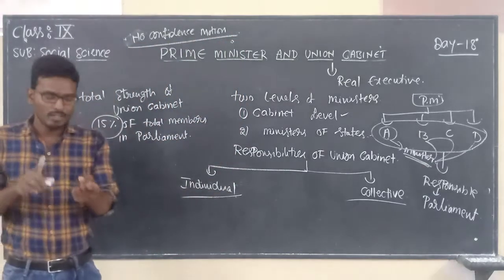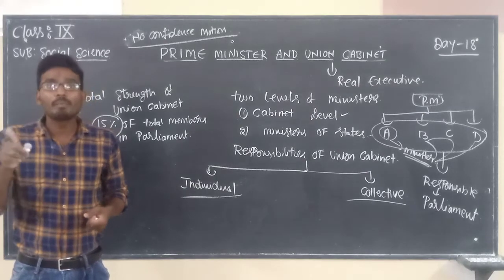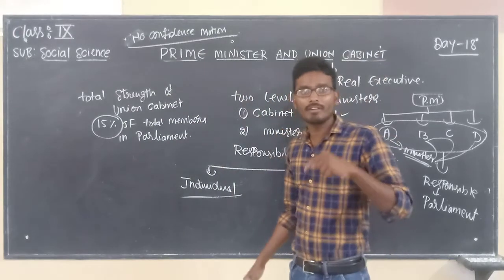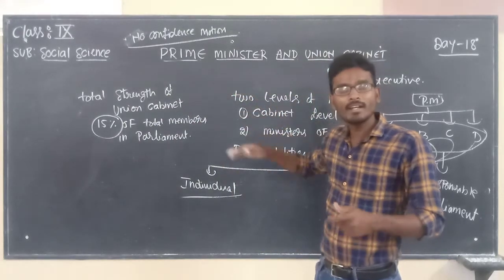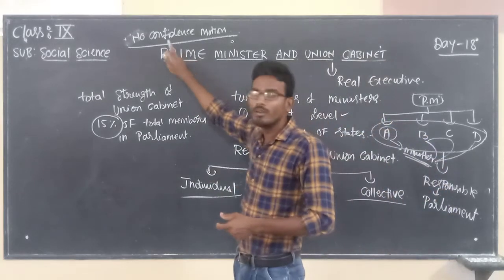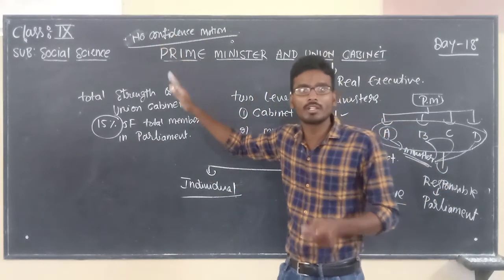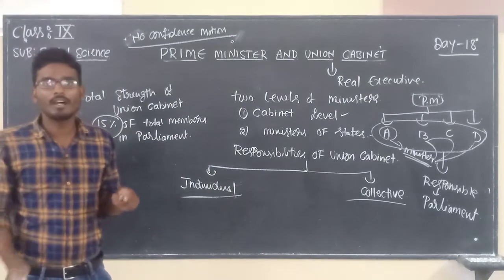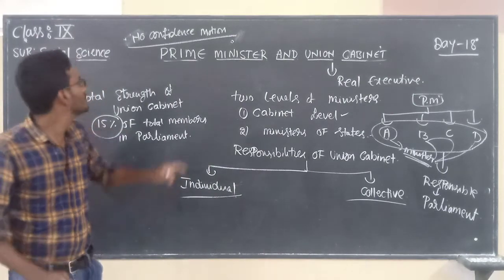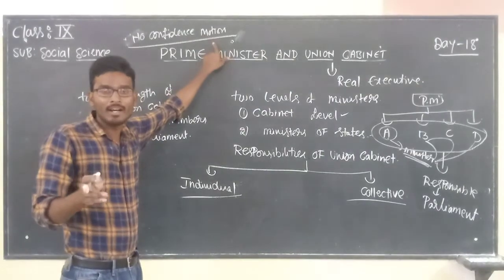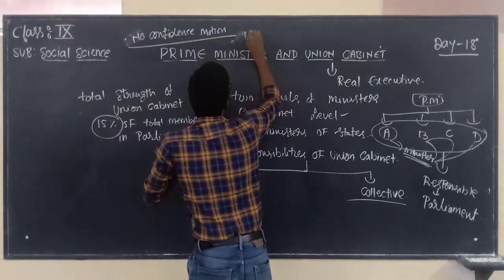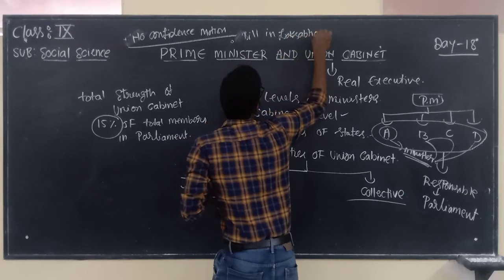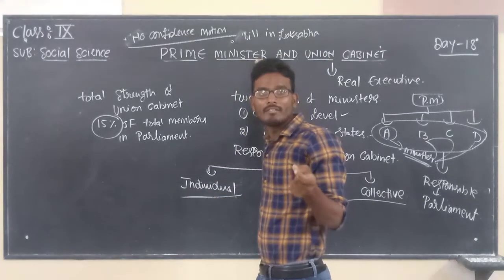So here, remember, a Supreme Court judge and the president will be removed from their position through motion of impeachment. The Prime Minister and his cabinet will be removed from the position by using no confidence motion. Listen carefully. Whenever they lose their confidence in the house, they have to introduce this no confidence bill in the Lok Sabha. No confidence bill must be introduced initially first in Lok Sabha.